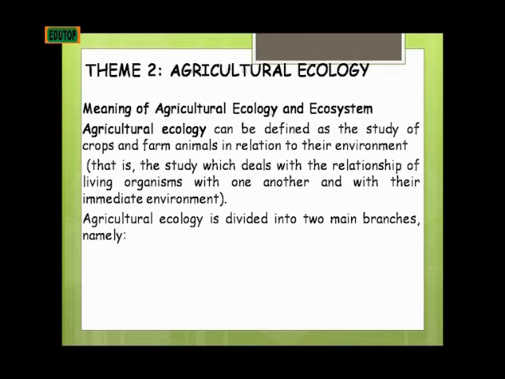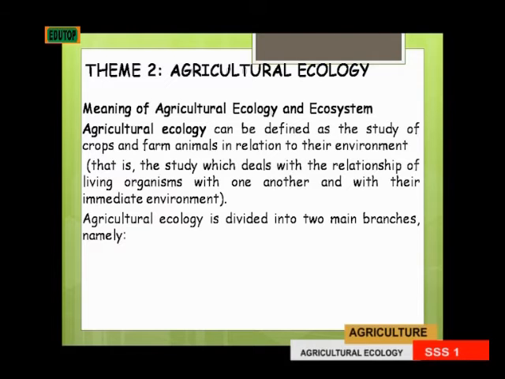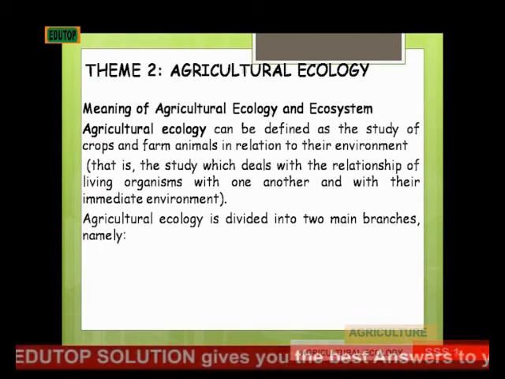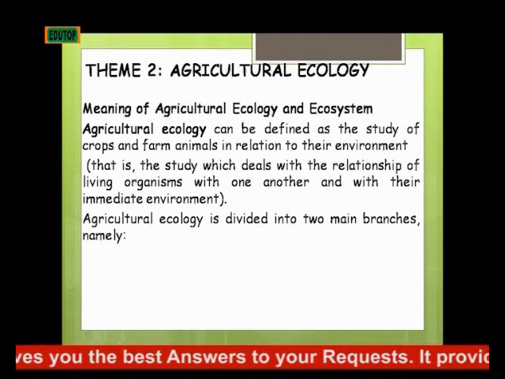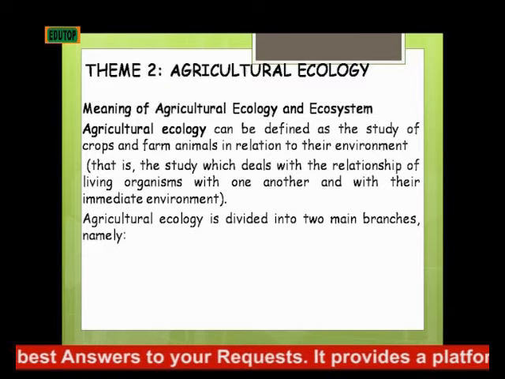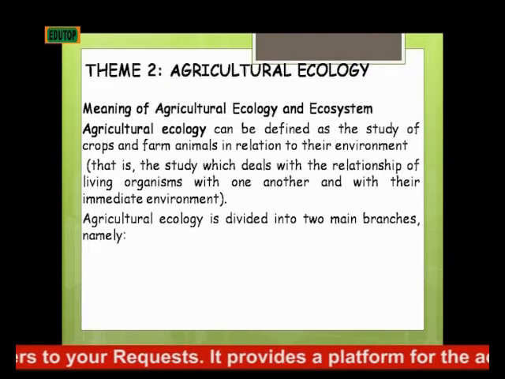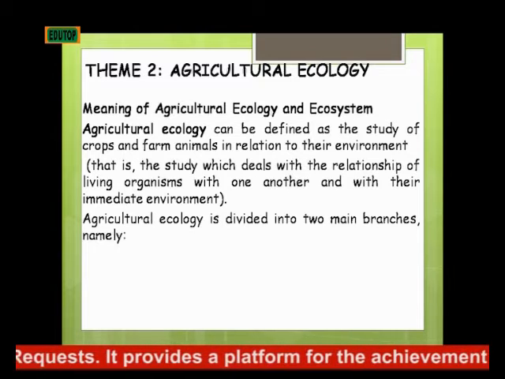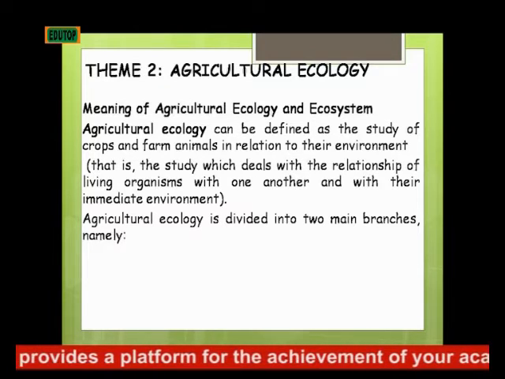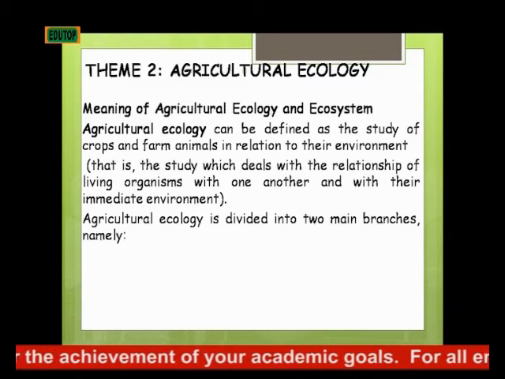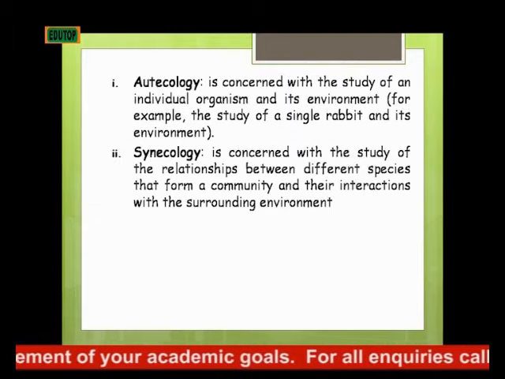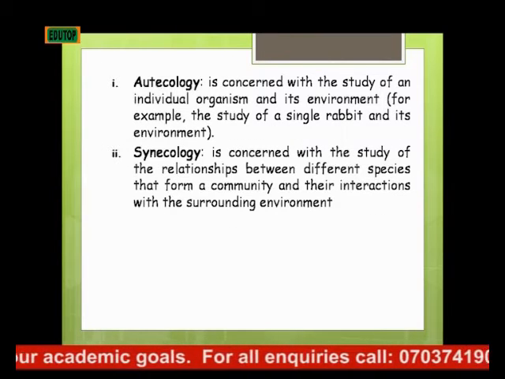Now we'll go to the second theme, which is agricultural ecology. The first topic we'll be looking at is the meaning of agricultural ecology and ecosystem, just as we are having in our slide. Agricultural ecology can be defined as the study of crops and farm animals in relation to their environment. That is, the study that deals with the relationship of living organisms with one another and with their immediate environment.